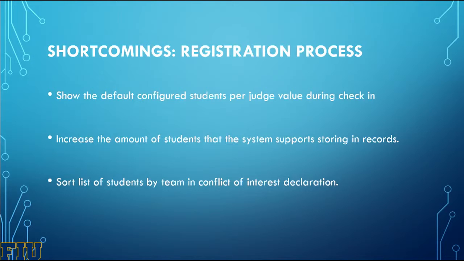Third, we want to sort the list of students by team in the conflict of interest declaration, meaning that we want to order the listings based on the projects and not just the students as well. What could be done is organize the projects alphabetically and then organize the students that belong to that project alphabetically as well.